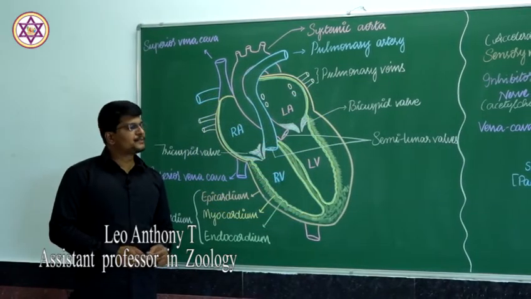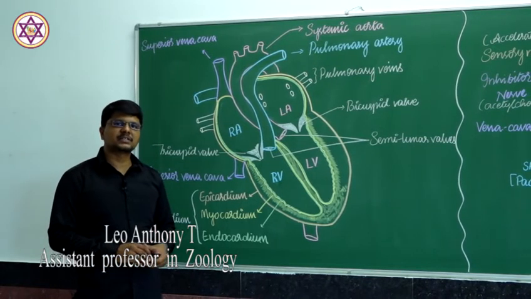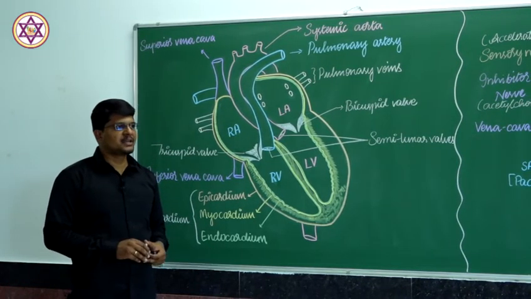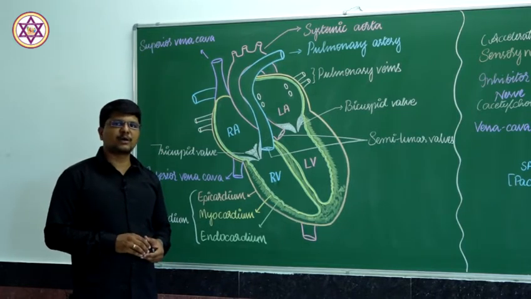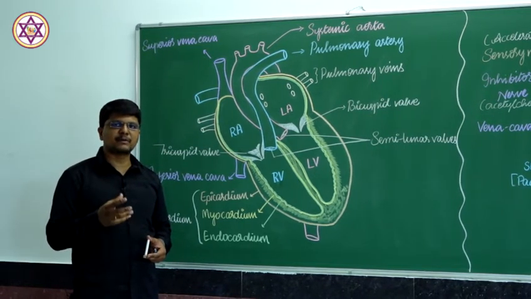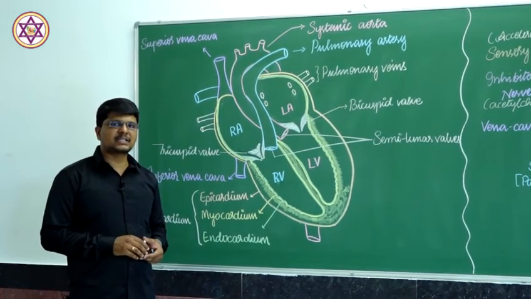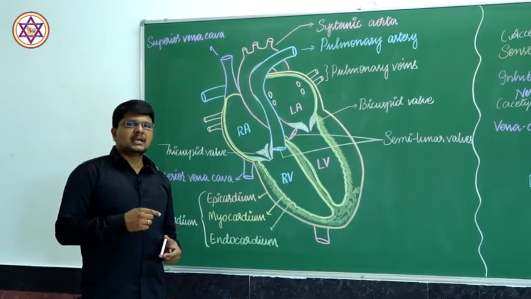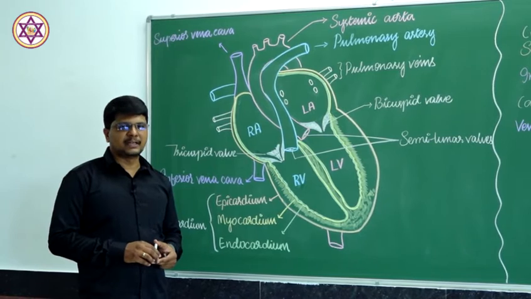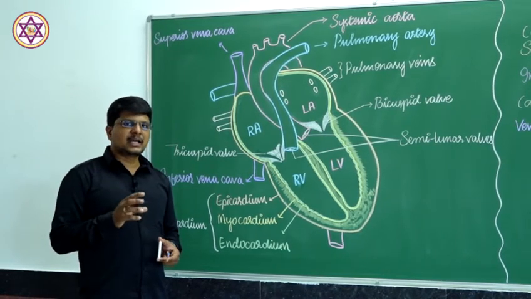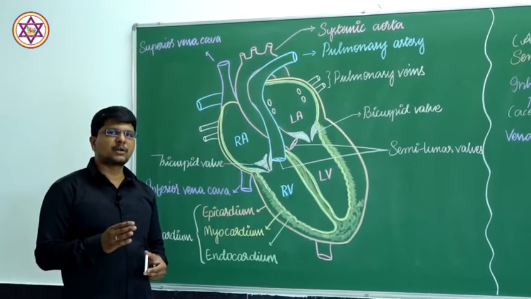Jai Shri Gurudev. In the previous two chapters, we were discussing digestion and respiration. At the end of the digestion process, there will be an absorption of biomolecules in the form of monomeric units. In respiration, we have studied that there will be diffusion of oxygen from the lung alveoli into the blood. Now, it has to be carried to the respective region for the cellular breakdown.